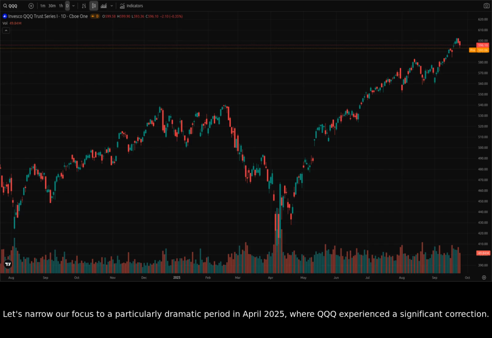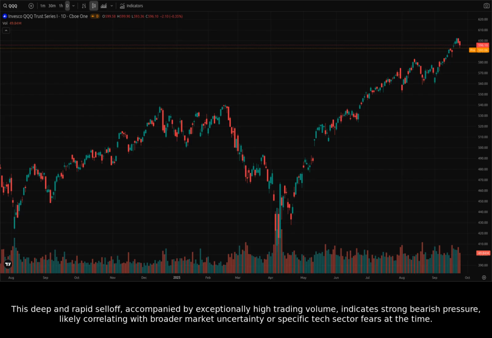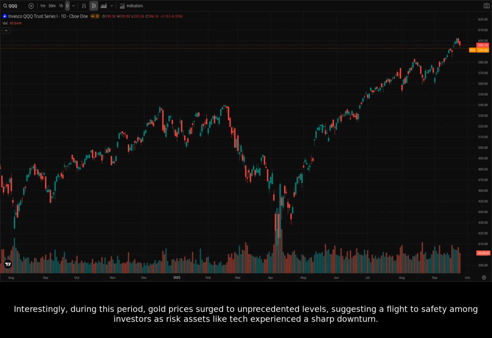Let's narrow our focus to a particularly dramatic period in April 2025, where QQQ experienced a significant correction. From around $475 in late March, the price plunged sharply, bottoming out near $402 by April 7th. This deep and rapid sell-off, accompanied by exceptionally high trading volume, indicates strong bearish pressure, likely correlating with broader market uncertainty or specific tech sector fears at the time. Interestingly, during this period, gold prices surged to unprecedented levels, suggesting a flight to safety among investors as risk assets like tech experienced a sharp downturn.